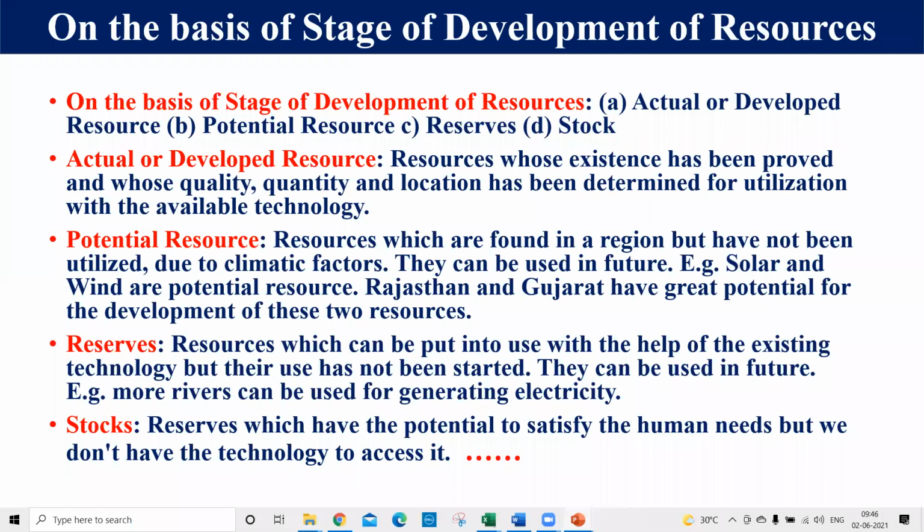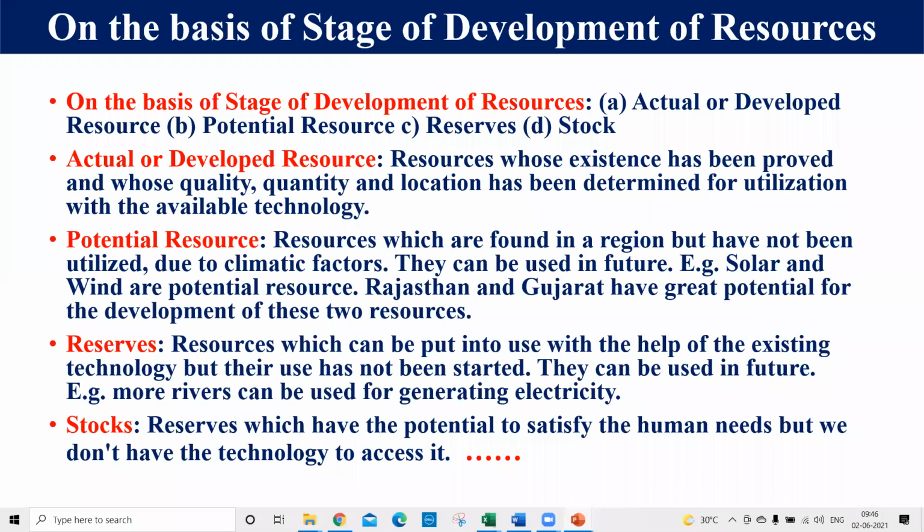Because of climatic factors, physical relief features, and many other things, we are not able to utilize these resources. So these resources are called potential resources, like the resources found in the northeastern states, because that area is totally forested. That's why we are not able to use them.